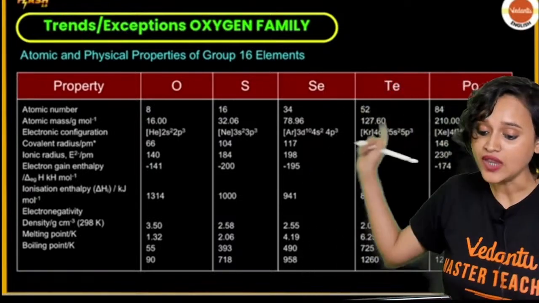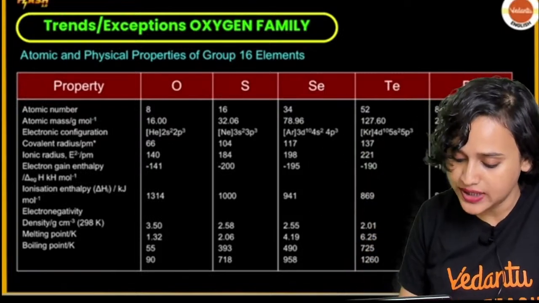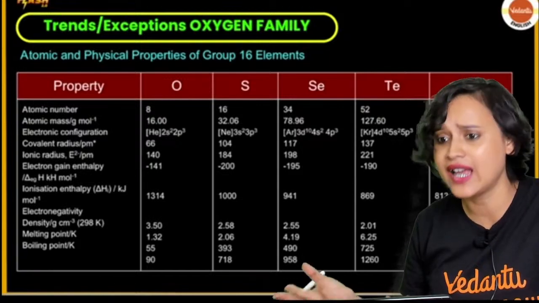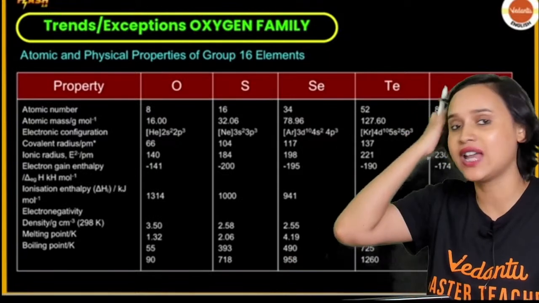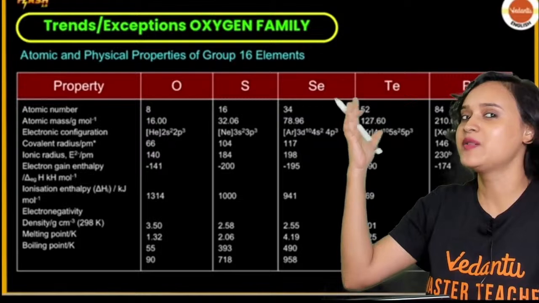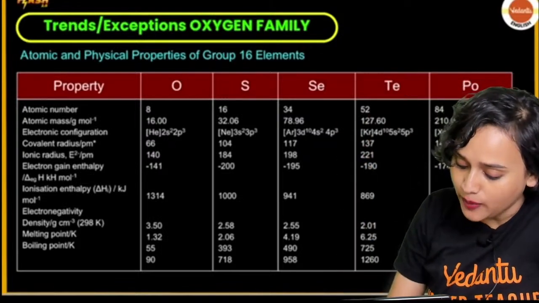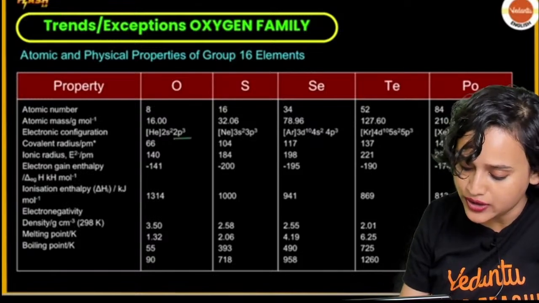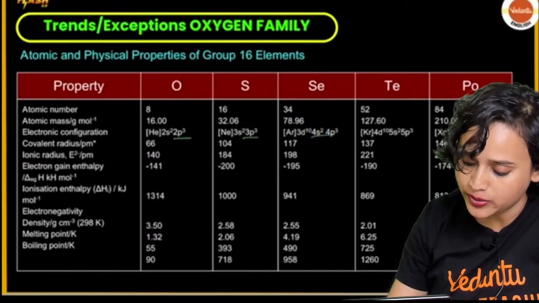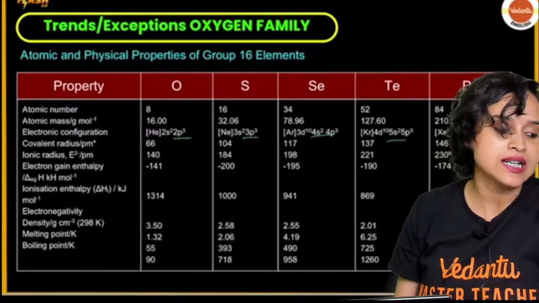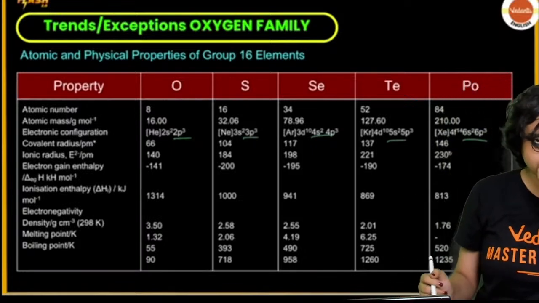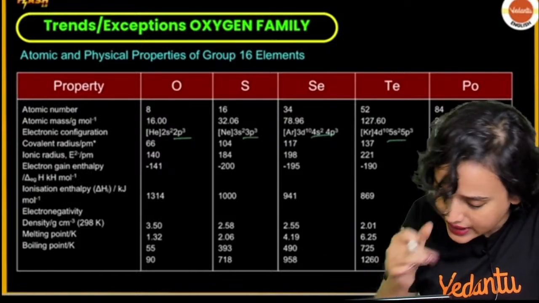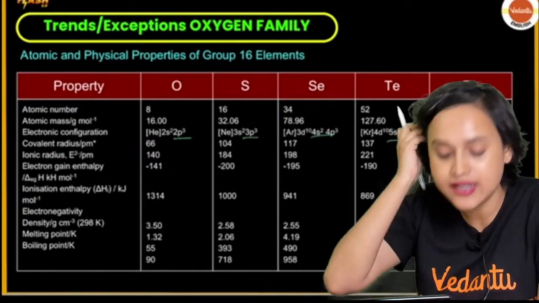Now, in case of the oxygen family, what do we see? We see that the atomic number is of course increasing. Obviously, that should not even be an exception. If it were, it would be crazy. Atomic mass obviously increases. Electronic configuration, as we all know, is 2s2 2p4, 3s2 3p4, 4s2 4p4, 5s2 5p4, and 6s2 6p4. Now, covalent radius is also increasing. Absolutely right.